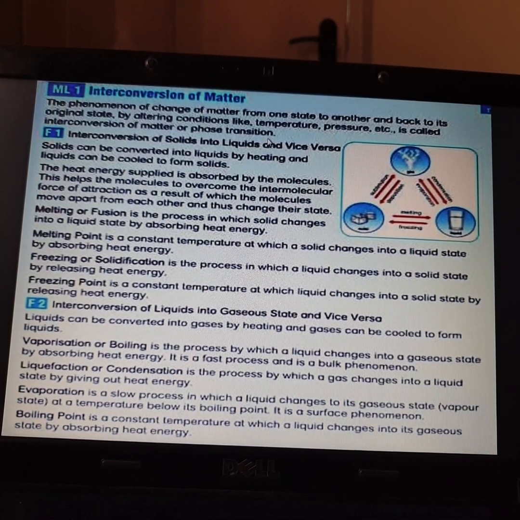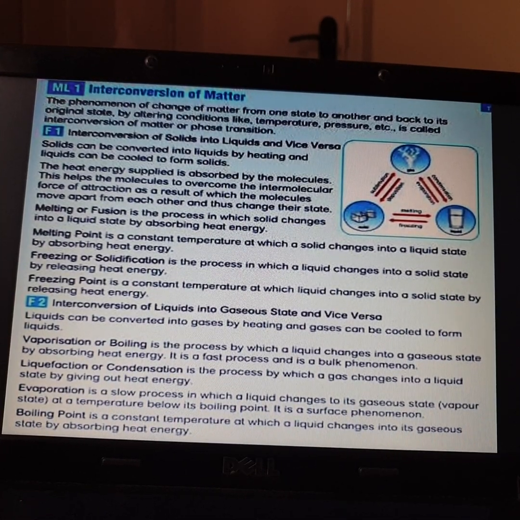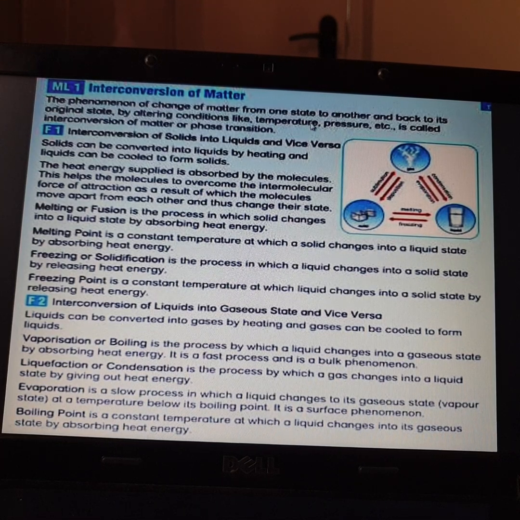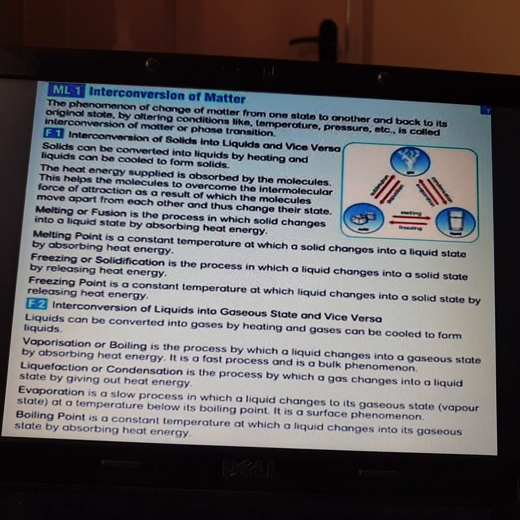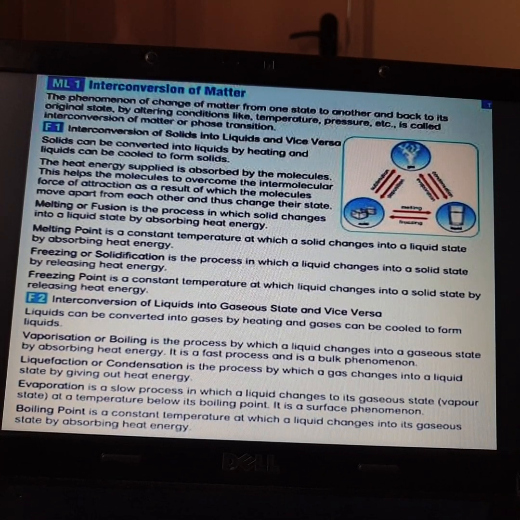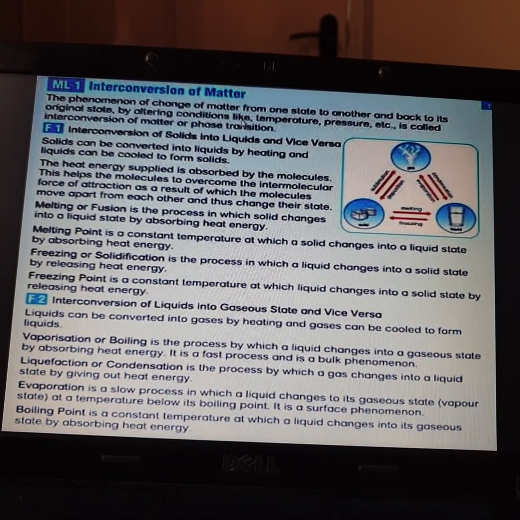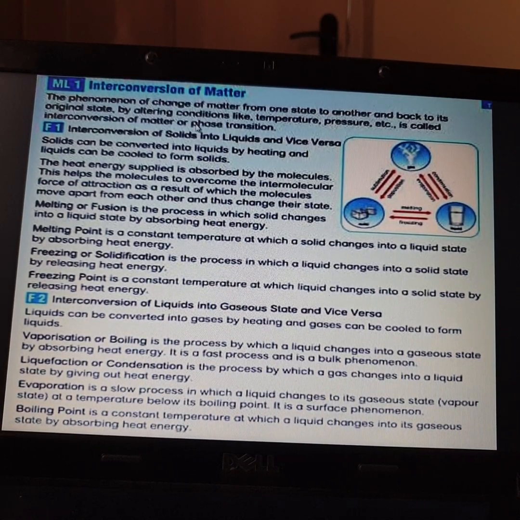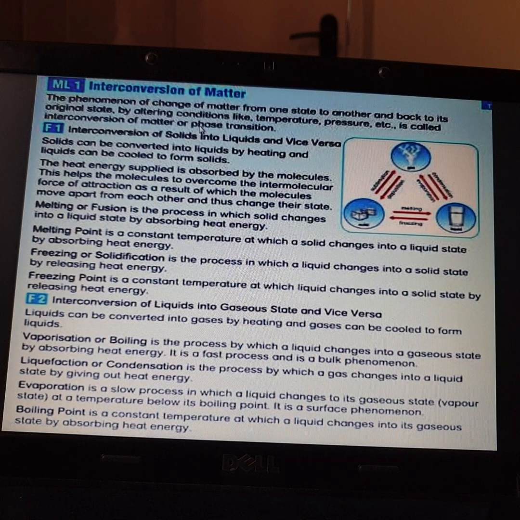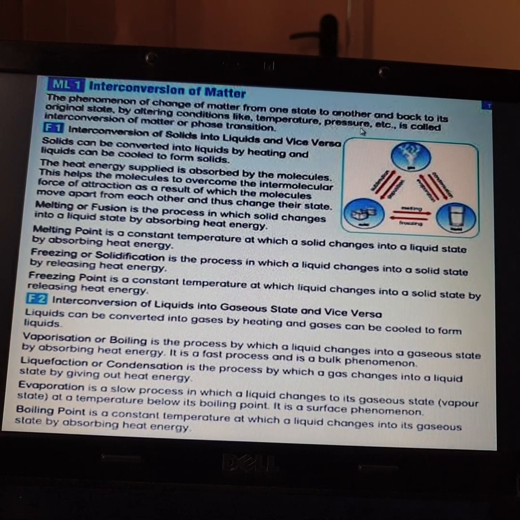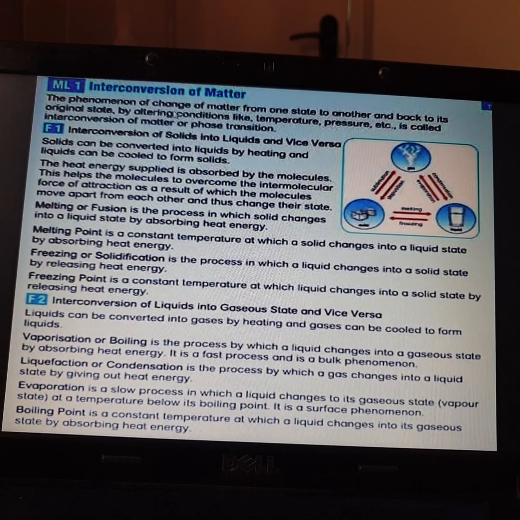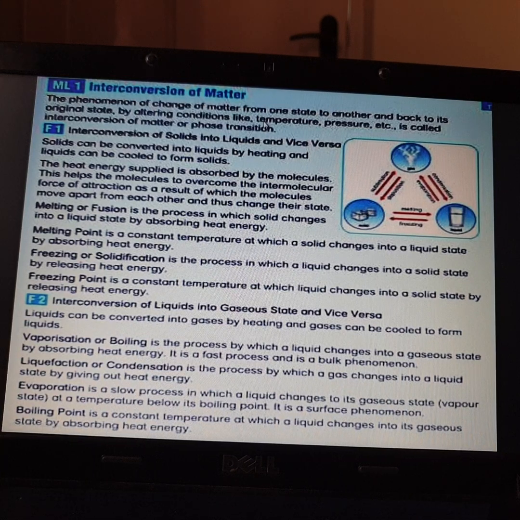That is, it is a phenomenon in which a matter changes from one state to another state and again goes back to its original state. Such a process is called interconversion of matter. So for this change to happen, there are some conditions to be altered. It may be due to the temperature, or due to the pressure, or due to some other altering conditions.